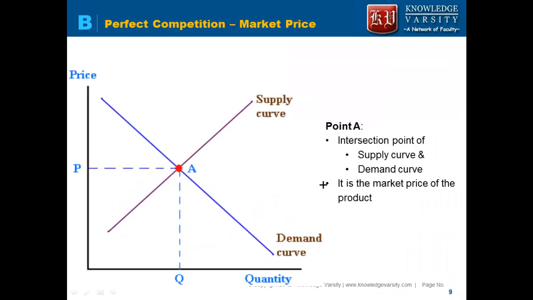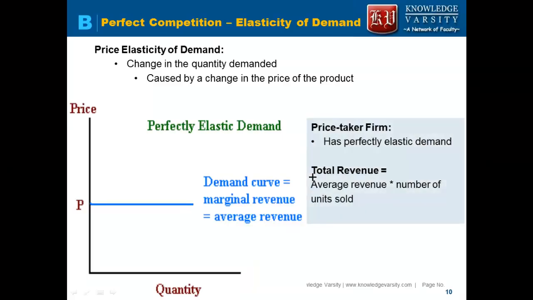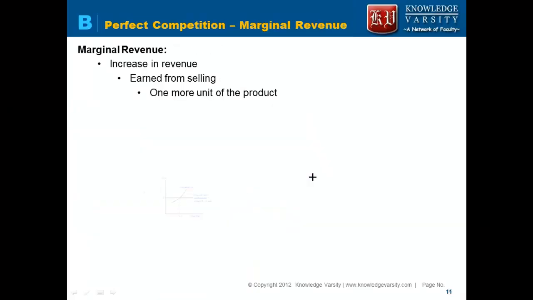And then we saw that in perfect competition the demand is perfectly elastic, right? And this is the price. So this is your demand curve, this is the price. So the company's price is equal to the marginal revenue, which is equal to the average revenue. You can sell as much quantity as you want as long as you are selling at the price level P, right? So this type of firm is called a price taker firm.